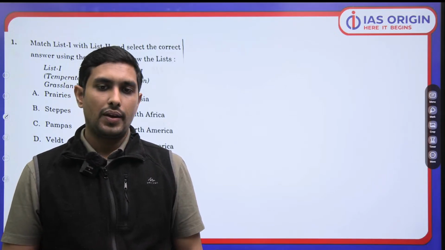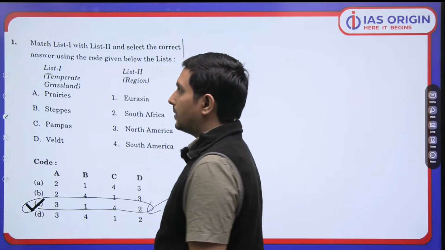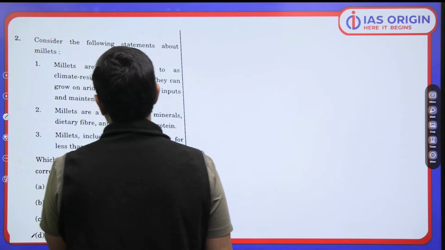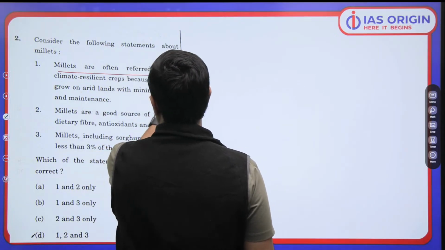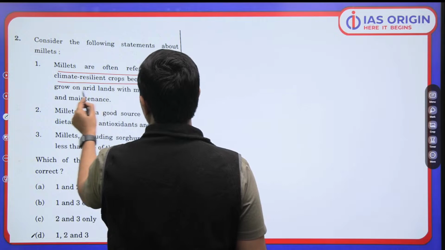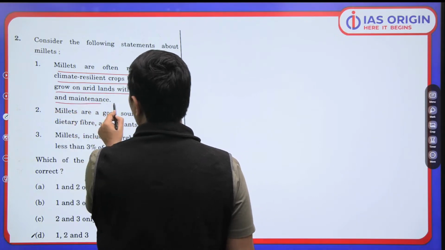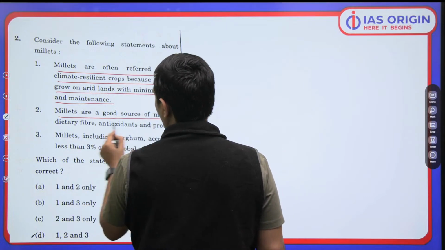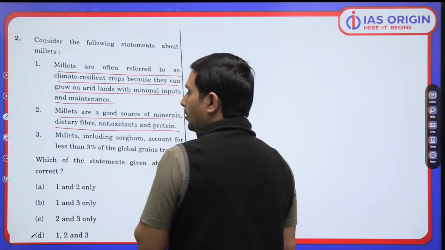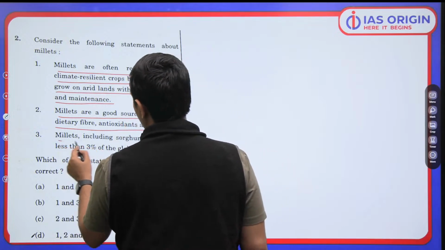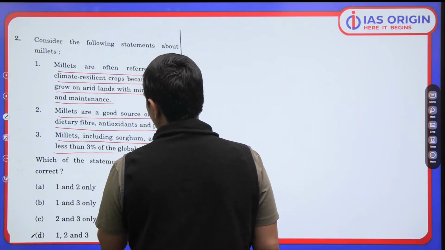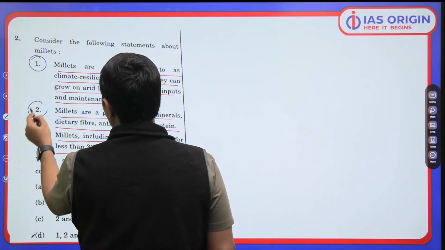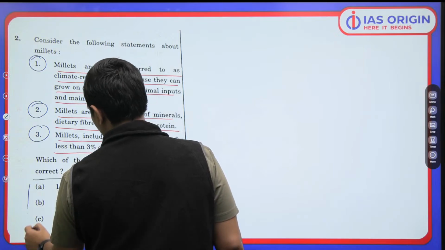The next question. Now it is related to the millets. Clear? It is certainly related to the millets. It says, millets are often referred to as climate resilient crops because they can grow on arid lands with minimal input and maintenance. Second statement, as you read, millets are a good source of minerals, dietary fiber, antioxidant, protein. Next statement reads, millets including sorghum account for less than 3% of the global grain trade. So here you have got three statements, statement 1, statement 2, statement 3. Which of the following are correct? You have to tell me.